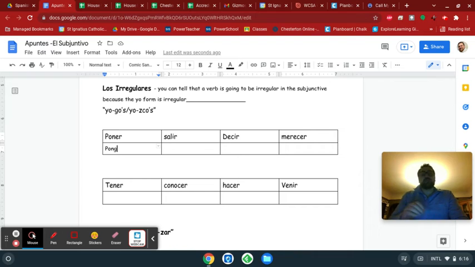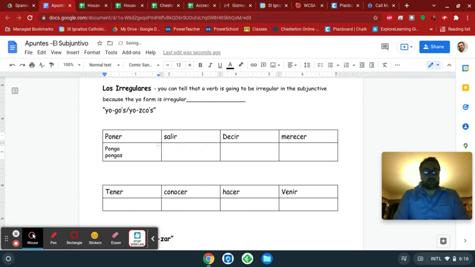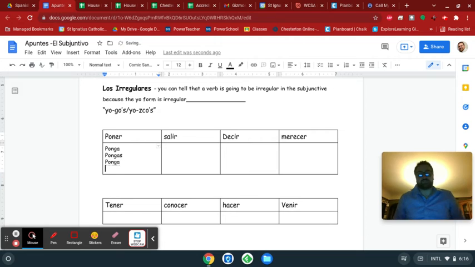And if I want to say it's important that I put something, then poner is an ER verb, so it's got to be like an AR verb, ponga. Okay, so we're going to keep that pong and we're going to make it ponga. So ponga, pongas, ponga, pongamos, pongáis, pongan. Salir. The verb salir in the yo form would be salgo. Yo salgo is I leave or I go out. So I'm going to take off that O. I'm going to keep my salg: salga, salgas, salga.